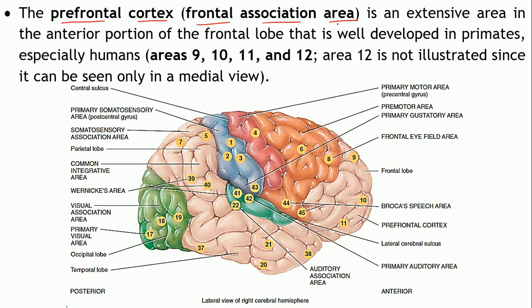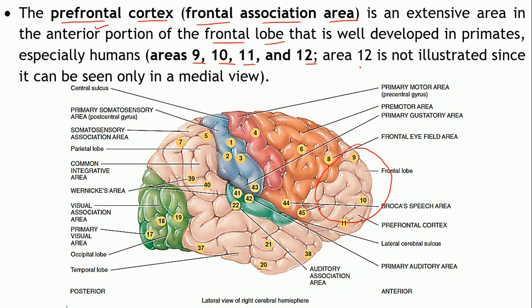So this particular area is a vast area in the anterior portions of the frontal lobe. It is associated with areas number 9, 10, 11 and 12, as you can see over here. So it covers most of the anterior portions of your frontal lobe.